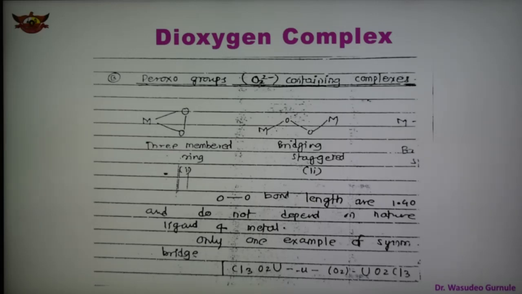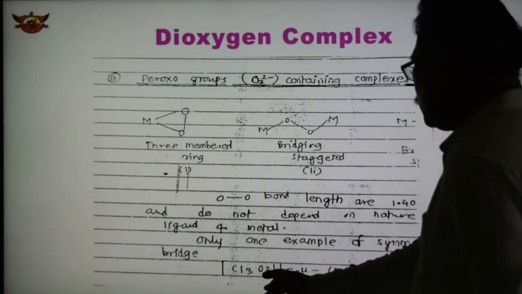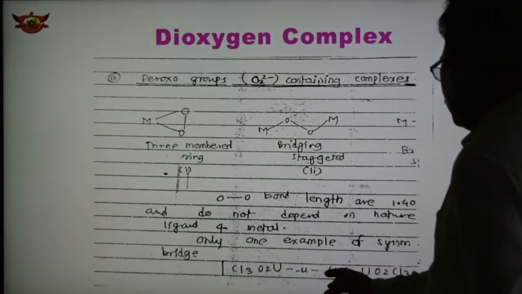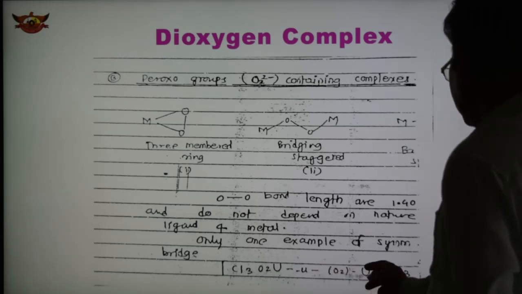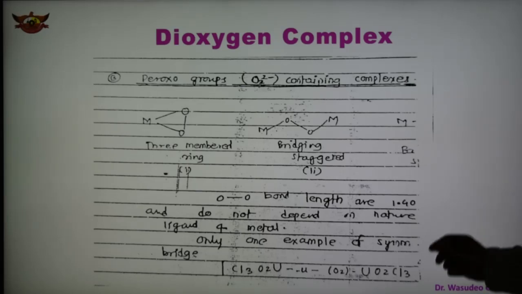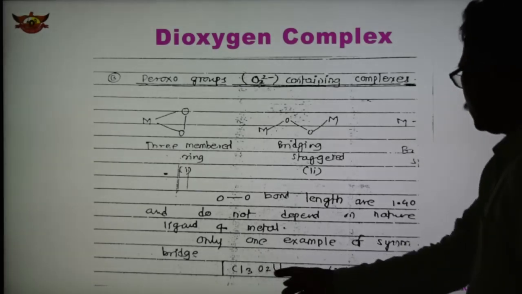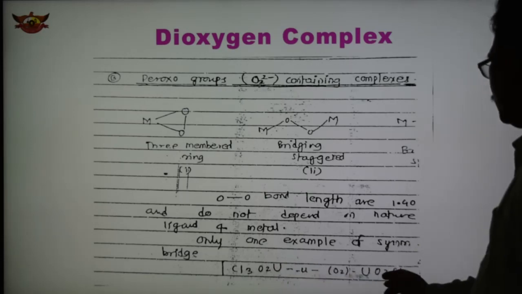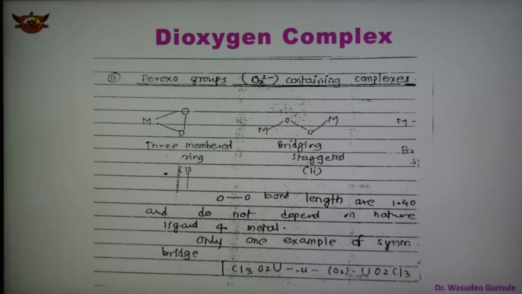Only one example of a symmetrical bridge is given here, Cl3UO2, in which dioxygen is there with UO2 and Cl3. So in this way symmetrical bridging oxygens are present.